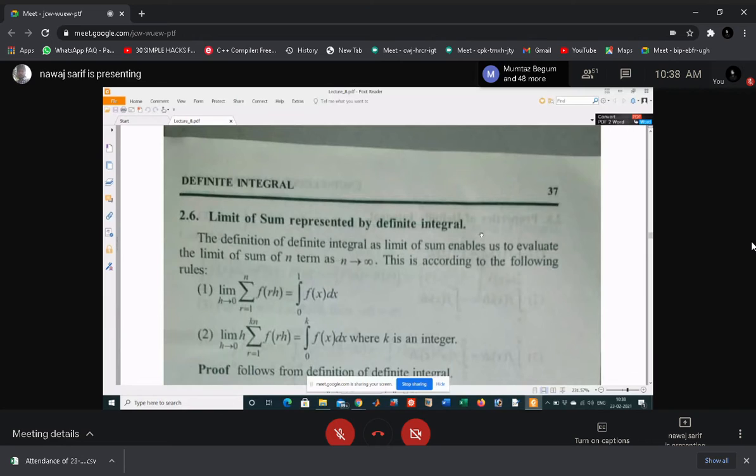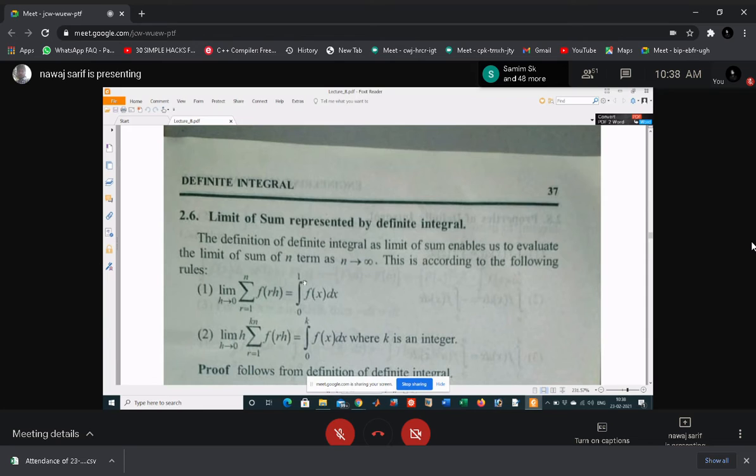Now understand one important property: limit of a sum represented by a definite integral. Now the definition of definite integral as limit of sum, evaluated as the limiting value. As of now, we have divided the interval and solved in the reverse way, but now we are given a sum. From the sum we try to find the integration.